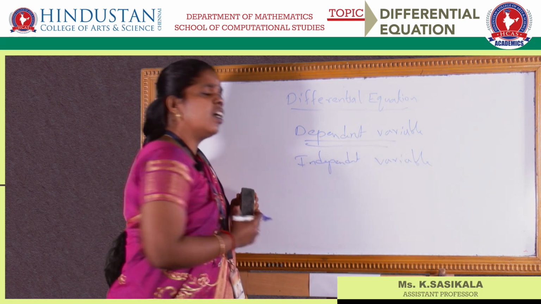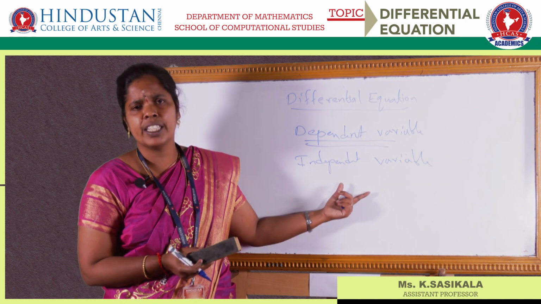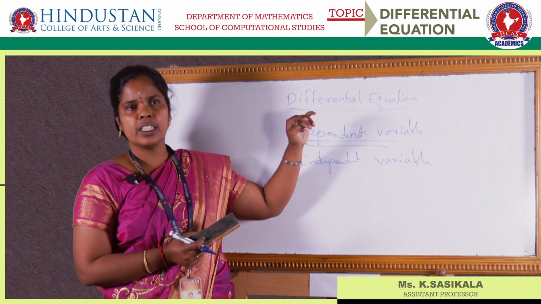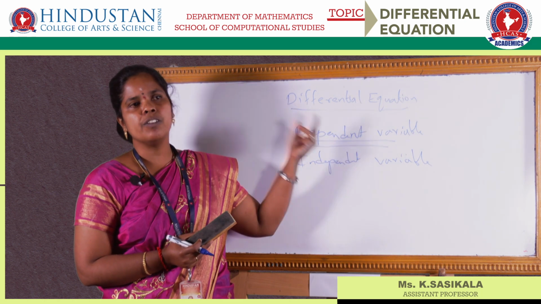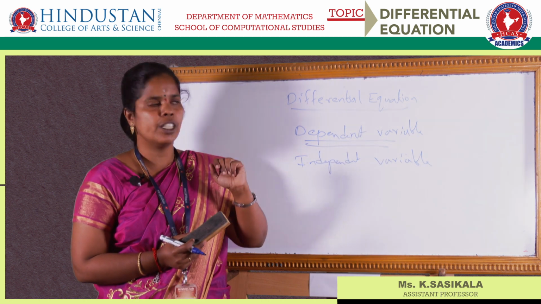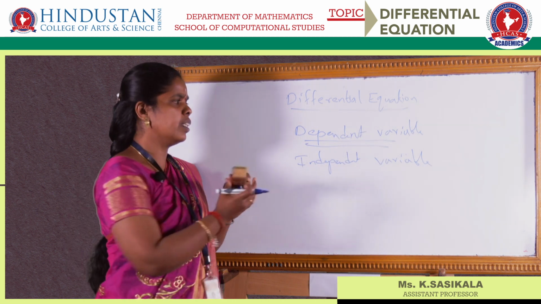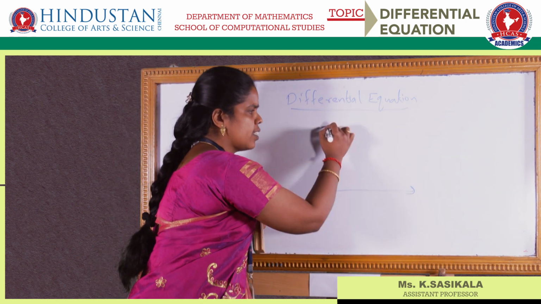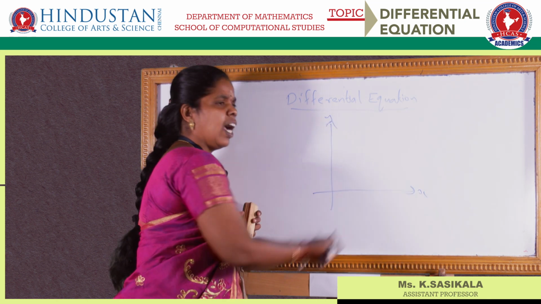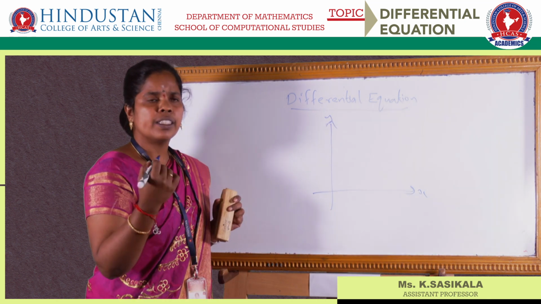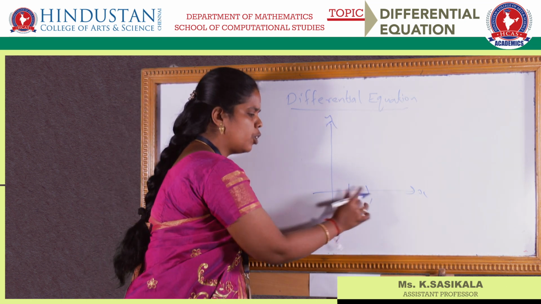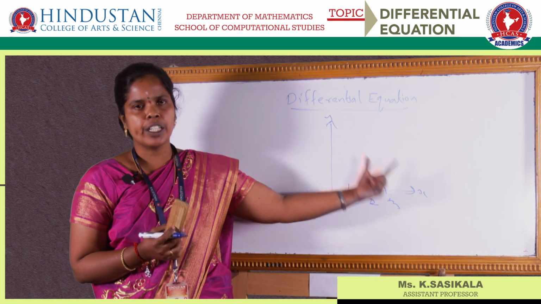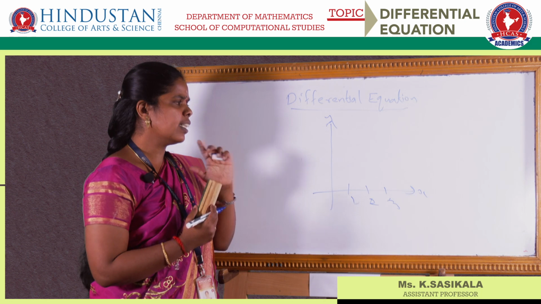Are you able to understand? Independent variable means which does not have any constraint, it goes on and on, that is said to be the independent variable. Dependent variable is nothing but the position of a particle which moves in a certain direction at a particular time. They can be further expressed on axes. This is the x-axis, suppose this is the y-axis, I have x as, suppose, time, then the values will be 0, 1, 2, 3 etc. So the time variable is not dependent on any other constraint.